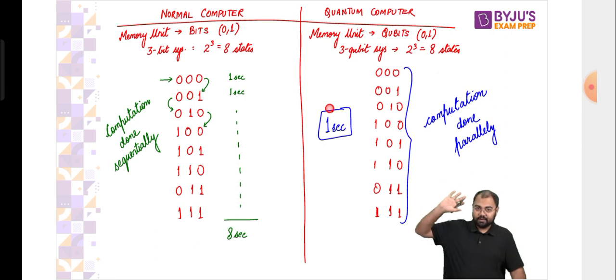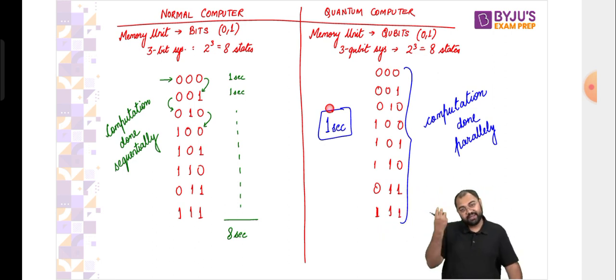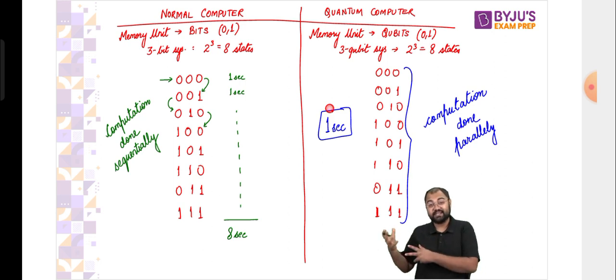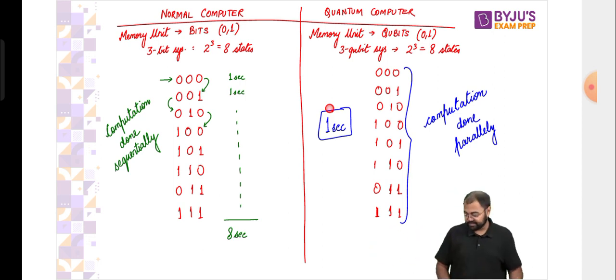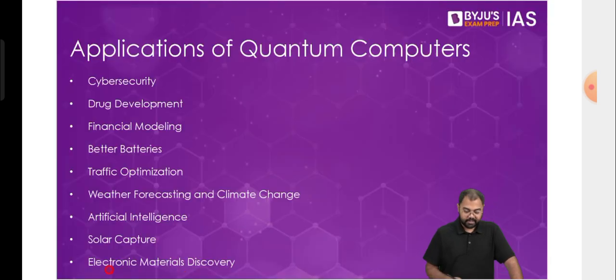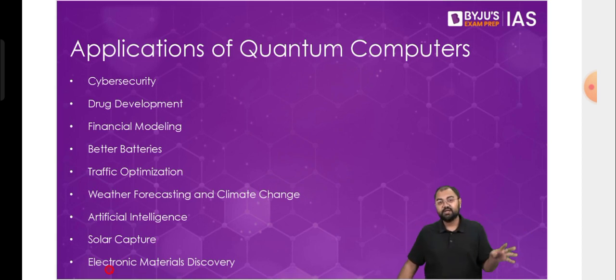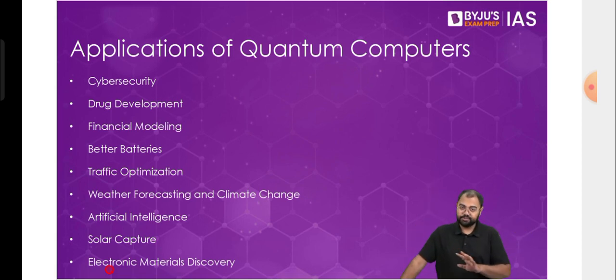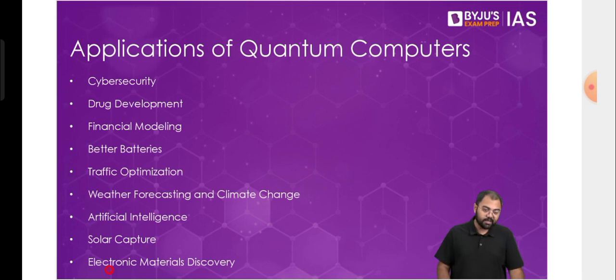That's why it takes a very small amount of time. Only after a very large number of bits will you see it go from 1 second to 2 seconds. Otherwise, it will keep on taking just 1 second. Why? Because superposition and entanglement are working. The properties of all these bits are related to one another, and they all can exist in multiple states at the same time. So that's why computation for multiple bits can be done at the same time. That is why quantum computers will completely take over whatever speeds we have for any normal computer. Applications are everywhere you need very fast processing. Whatever application areas we saw for supercomputers, in all those areas we can make use of quantum computers as well, and they can even speed up the entire processes that we have right now.